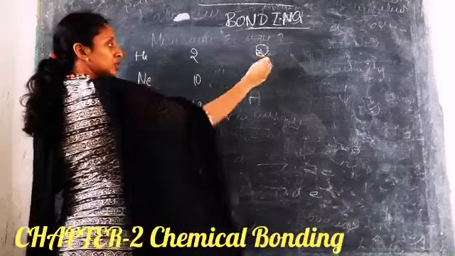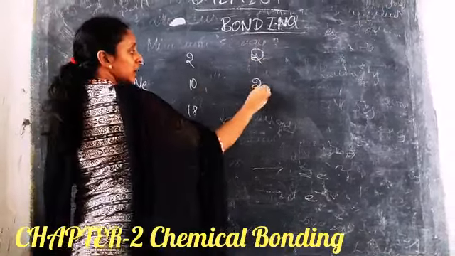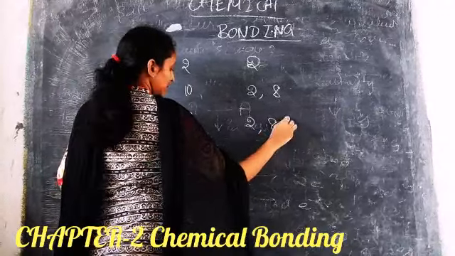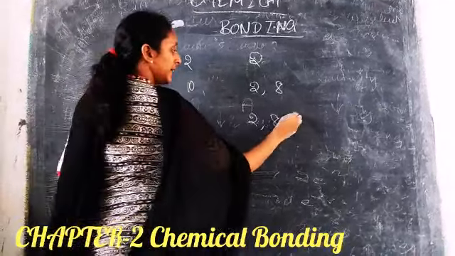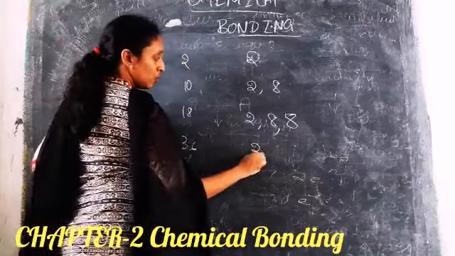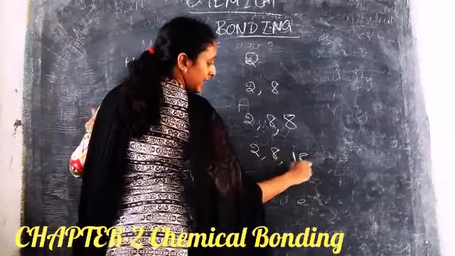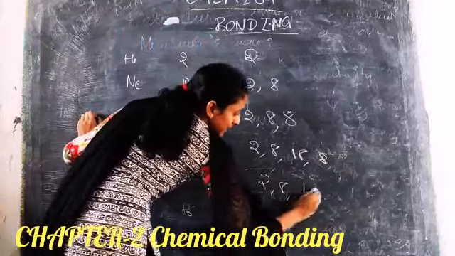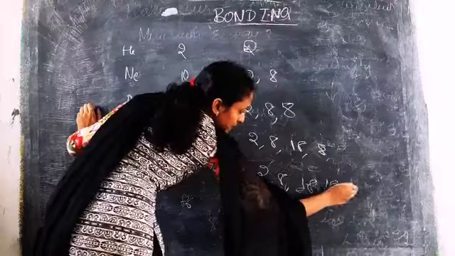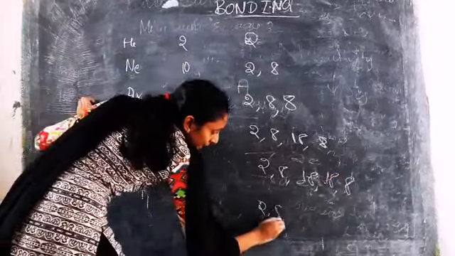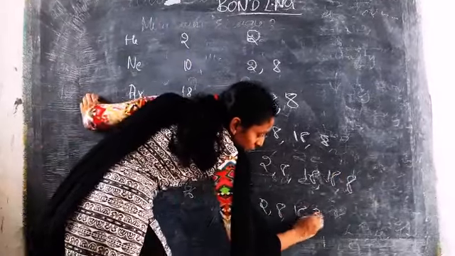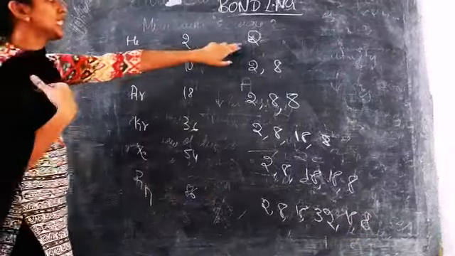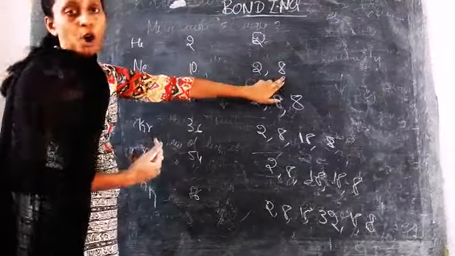The electronic configurations are 2; 2, 8; 2, 8, 8; 2, 8, 18, 8; 2, 8, 18, 18, 8; and 2, 8, 18, 32, 18, 8. These are stable because they follow the law of duplet and the law of octet.